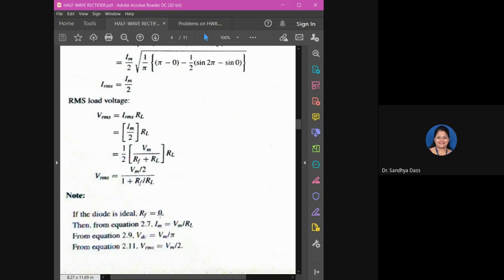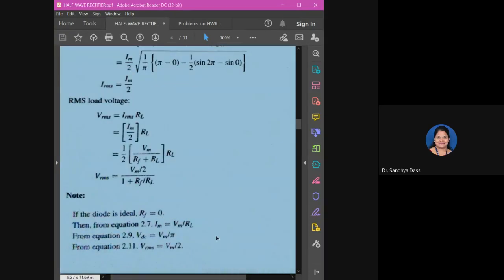RF is the internal resistance of the diode, right? So for the ideal diode condition, RF will be 0. Now from that, you have Im is equal to Vm by RL, taking RF to be 0.